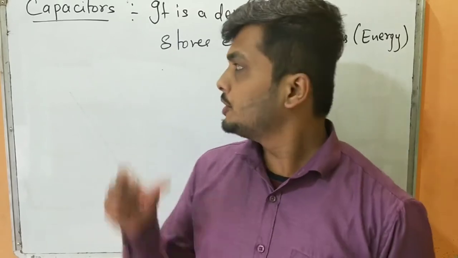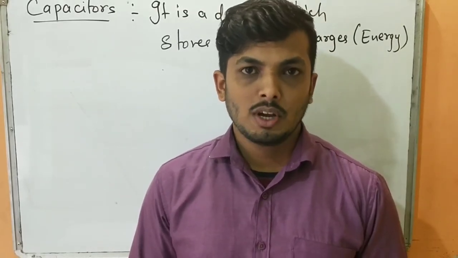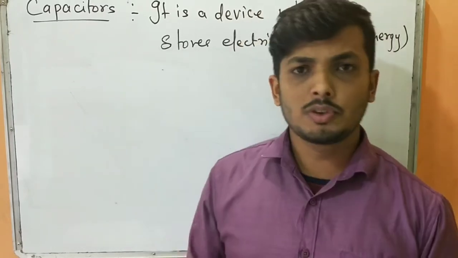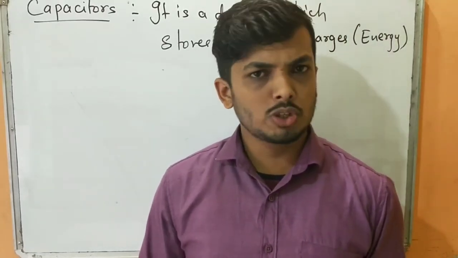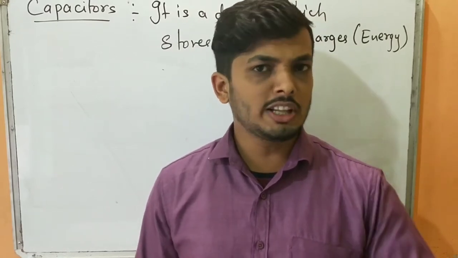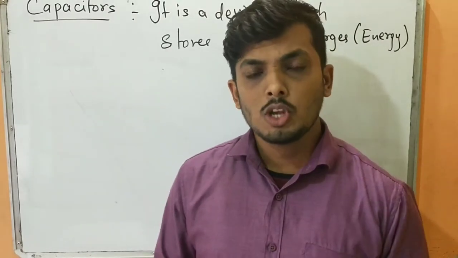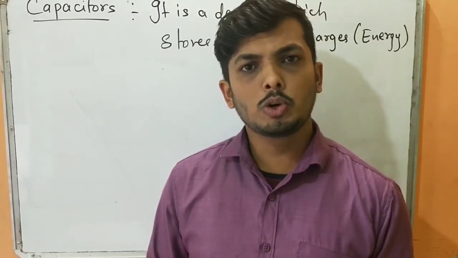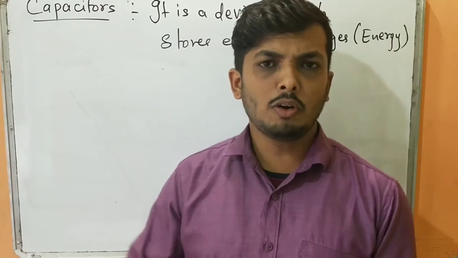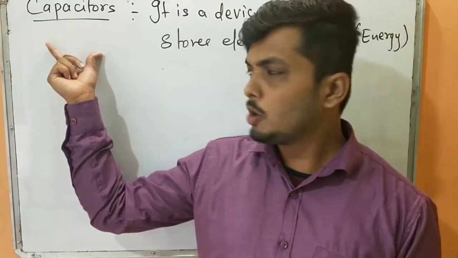Basically, a capacitor is an electronic device which is going to store electrical energy. Then you might be confused between a capacitor and a battery, because a battery also does almost the same thing. In a battery, chemical energy gets converted into electrical energy. Initially that energy is stored, and the capacitor is doing almost the same thing. As we go deeper into the subject, we'll try to differentiate how a battery is different from a capacitor. First we'll focus totally on the capacitor.